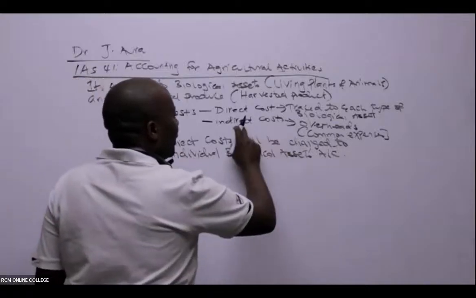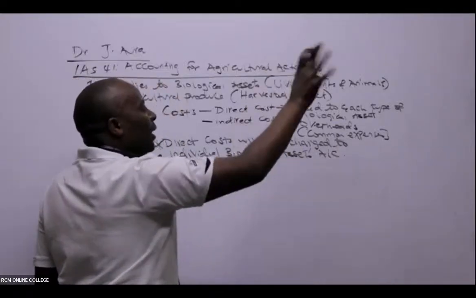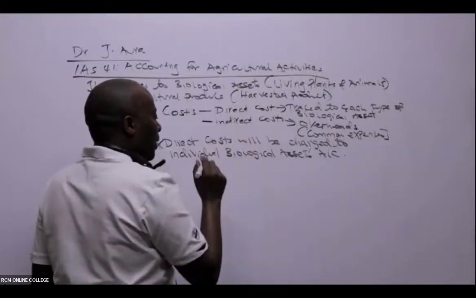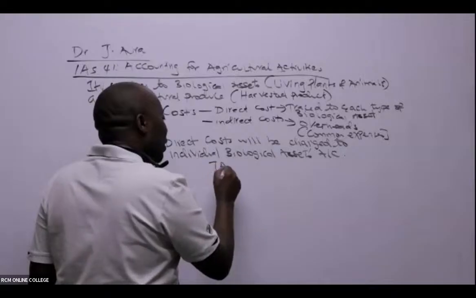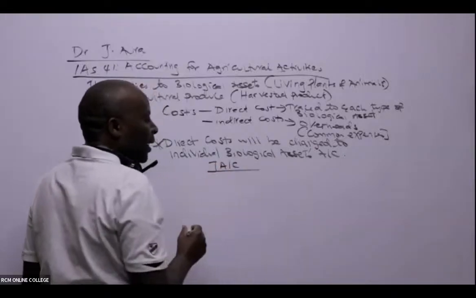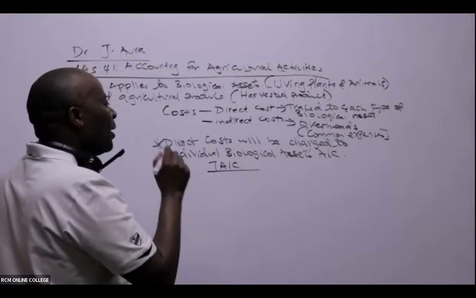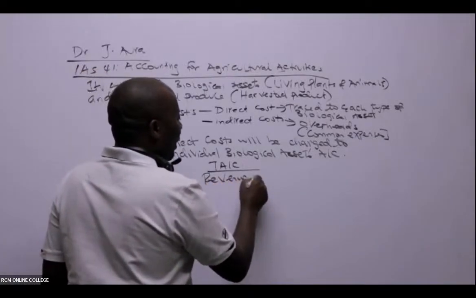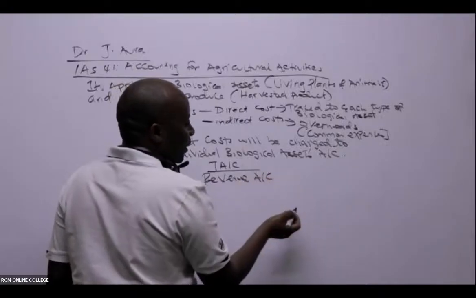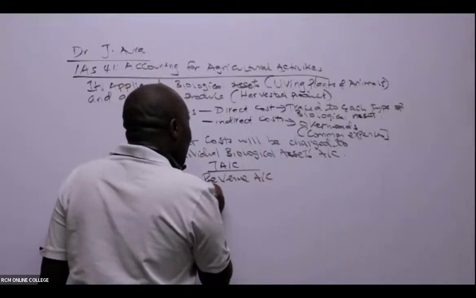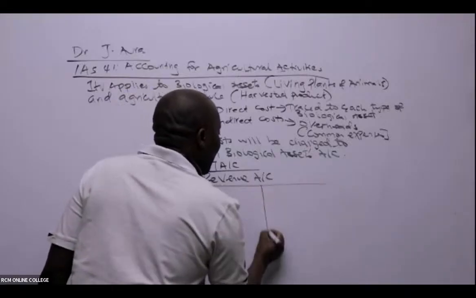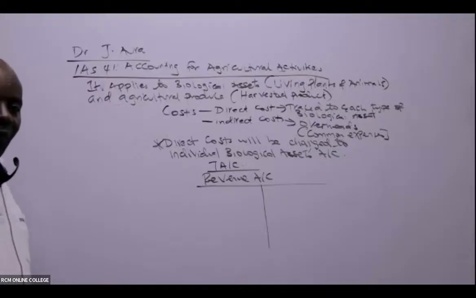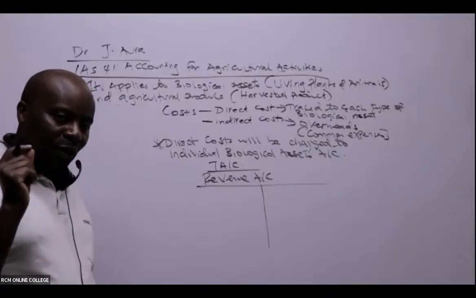generally, of course, we shall see that these ones will be taken to the general income statement. Now, listen. If I draw a T account of our revenue, we call this revenue account of our crops, of our livestock. This revenue account, ladies and gentlemen, will be having 5 major components.